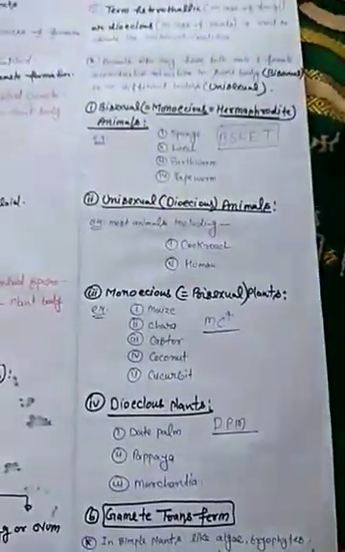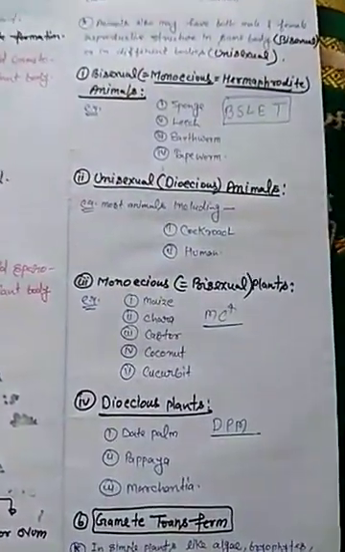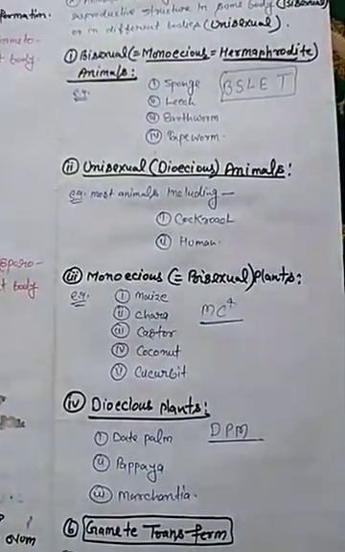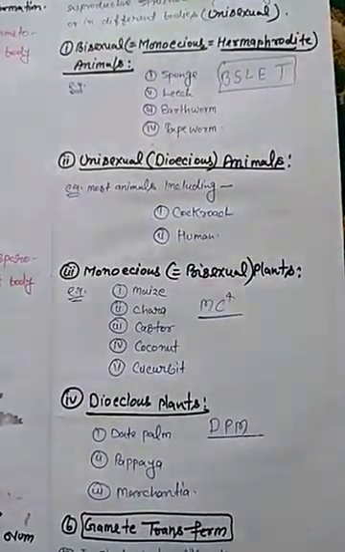Sexuality in organism. Examples of bisexual animals: sponge, leech, earthworm and tapeworm. Examples of unisexual animals: cockroach, human. Examples of monoecious plants: maize, kara, castor, coconut and cucurbits. Examples of dioecious plants: date palm, papaya.